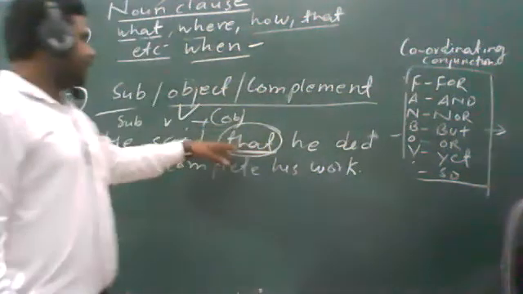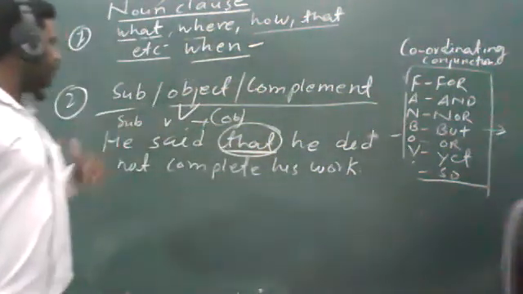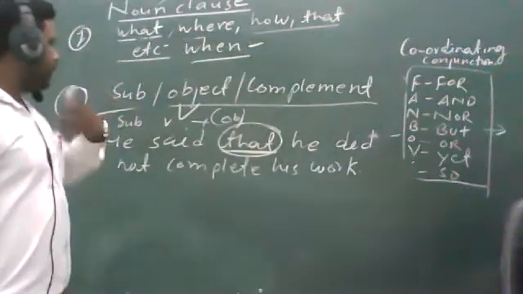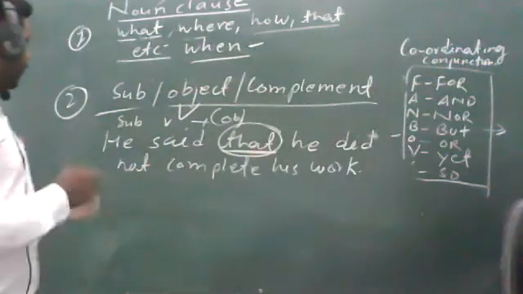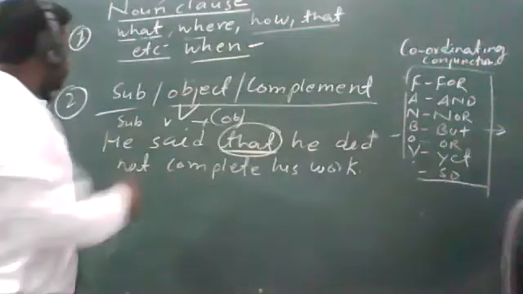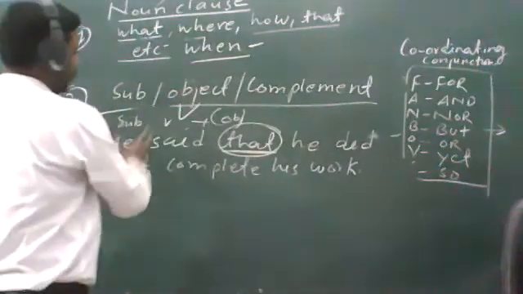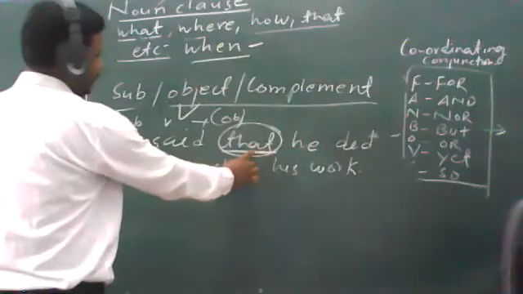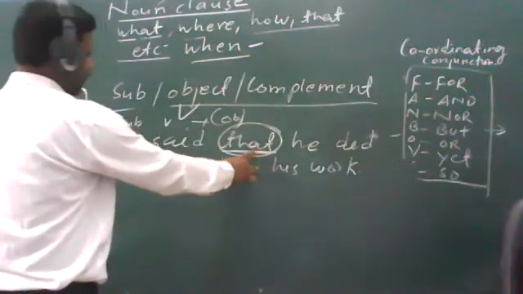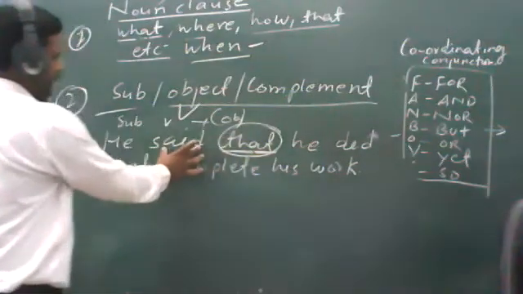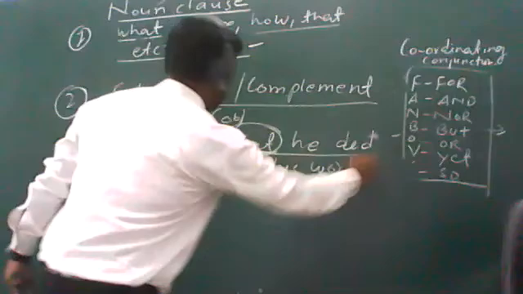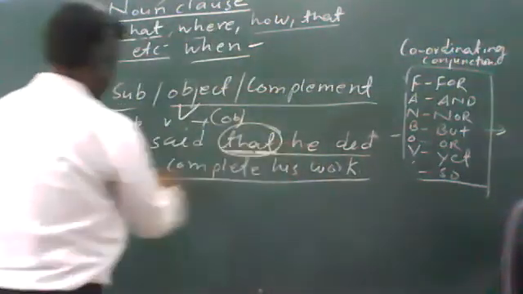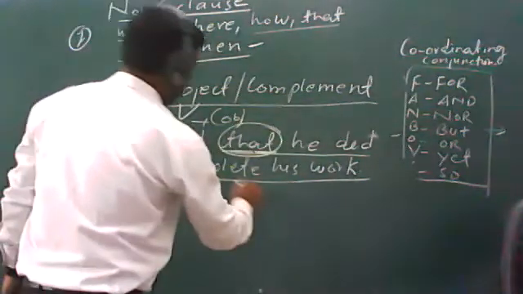So I have told you that a noun clause can be used as subject, object. We saw the example of subject. Now you can see here that the conjunction has been used as the object of the verb said, and this part of the sentence that has started from that, he did not complete his work, is a noun clause.